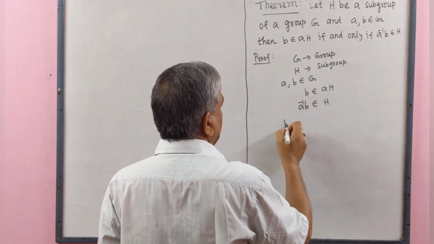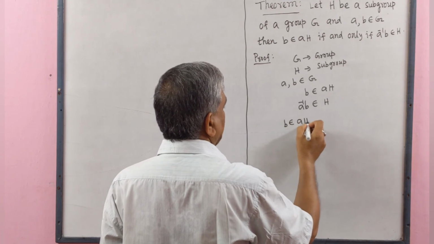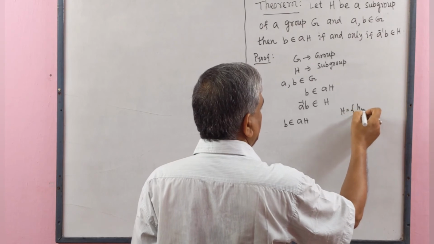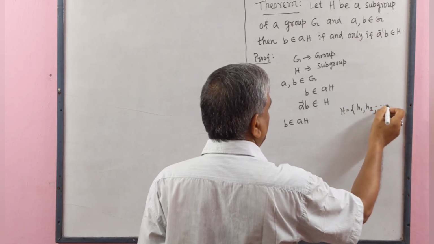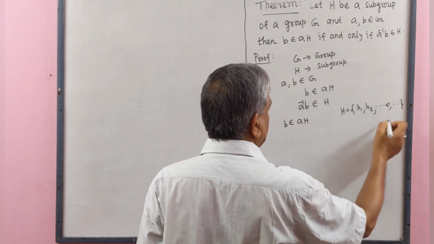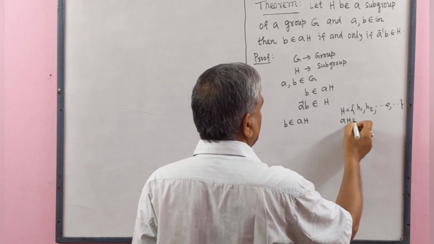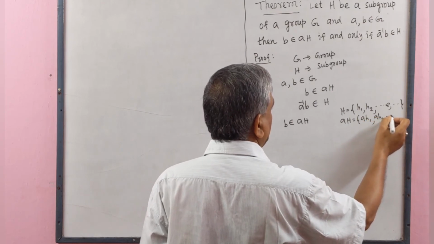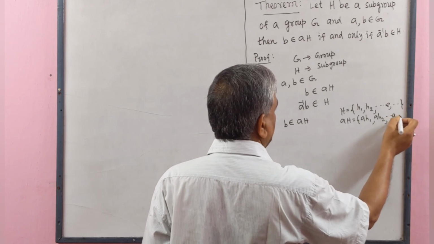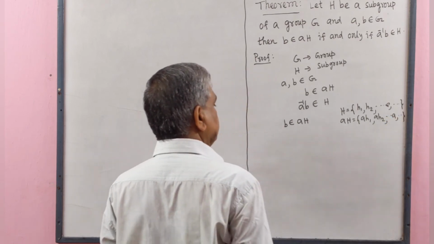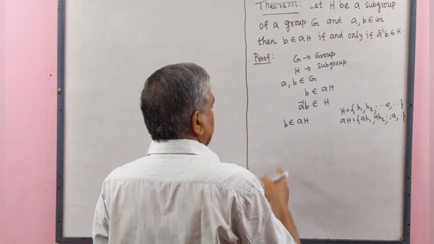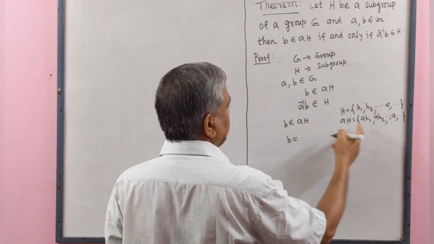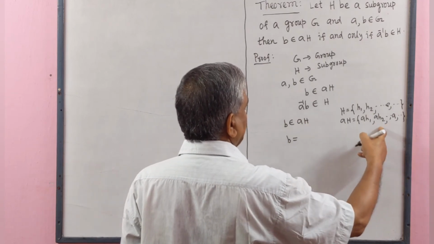Now, b belongs to aH. If H equal to h1, h2, and so on, identity element, and so on, then aH equal to ah1, ah2, and so on, a e, and so on. These are elements of aH.